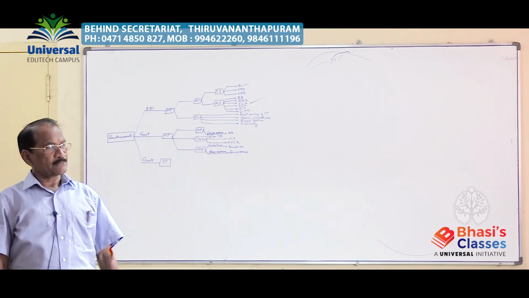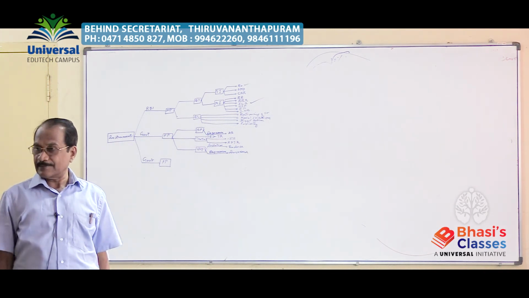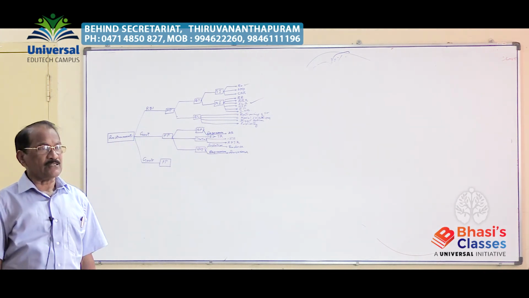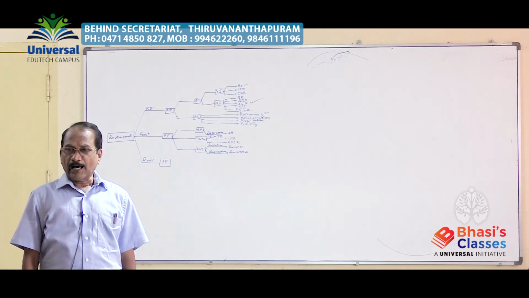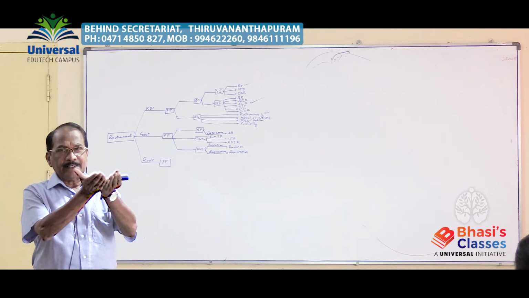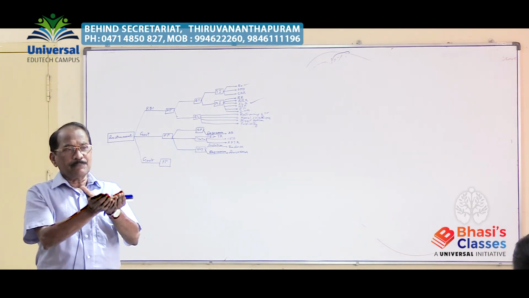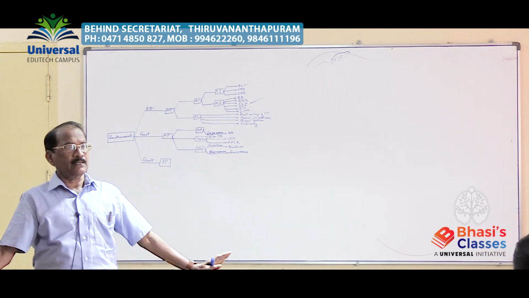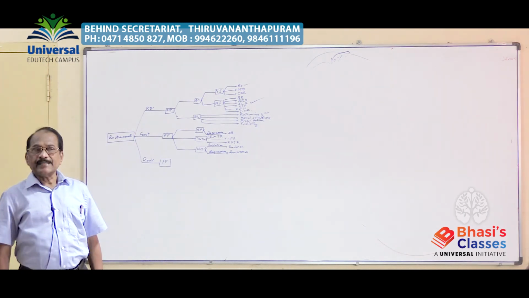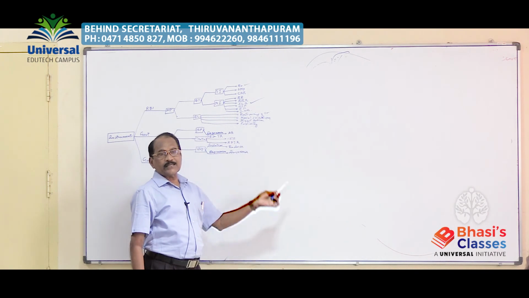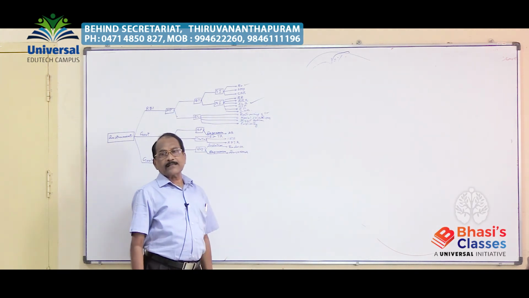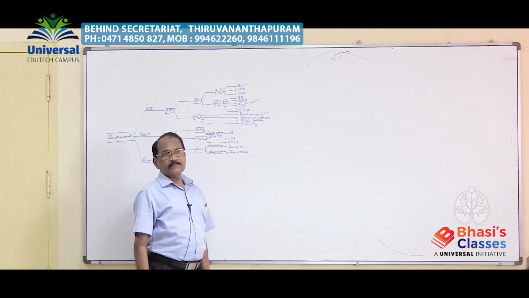Similar to CRR, credit creation capacity and SLR are inversely related. And so during inflationary period, increase SLR, and during depression period, reduce SLR. By increasing SLR as a dear money policy during inflationary period, contraction is possible.